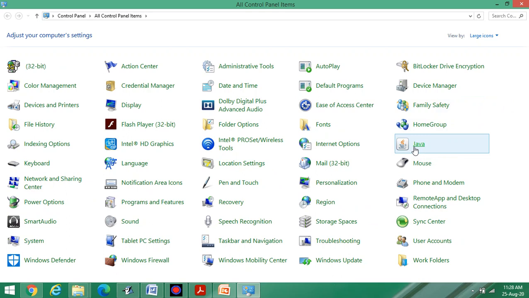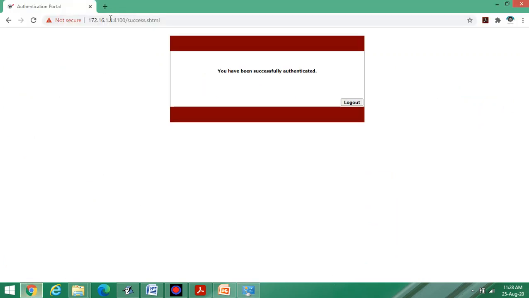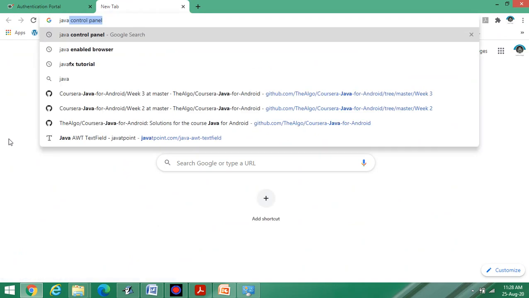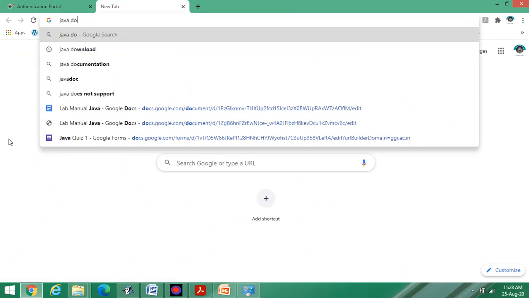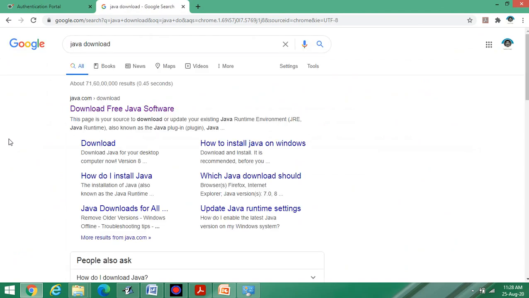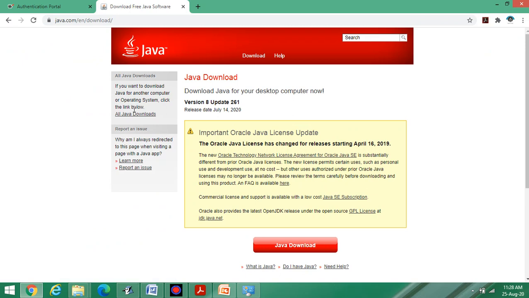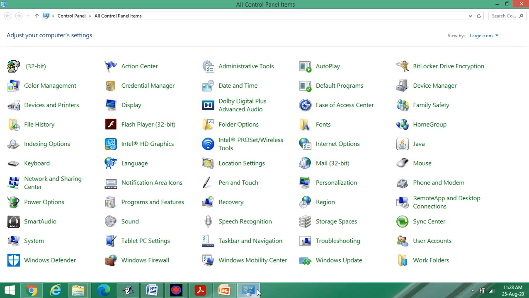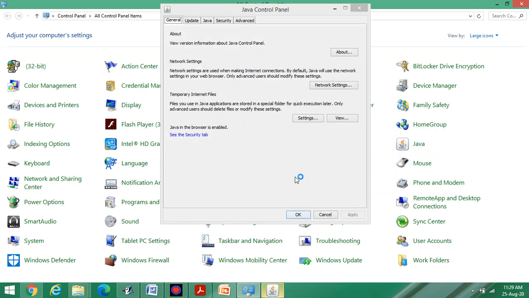If it's not installed, then you can go to the official site of Java and download the free Java software. You can download the content from here. It's downloadable easily and appears automatically inside your control panel. Now, right click and open. Yes, the content is there.